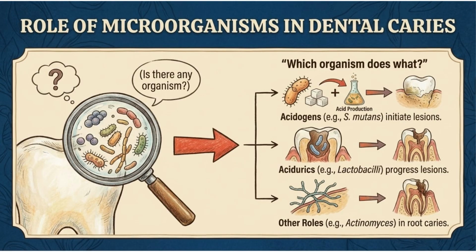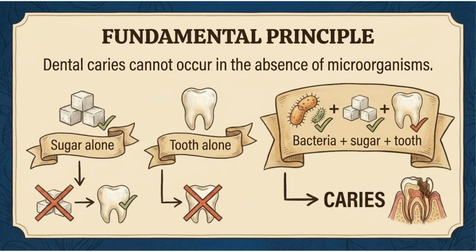The role of microorganisms in dental caries is complex. Acidogens, such as S. mutans, initiate lesions. Acidurics, like lactobacilli, progress lesions. Other organisms, such as actinomyces, play roles in root caries. The fundamental principle is that dental caries cannot occur without microorganisms. Neither sugar alone nor a tooth alone results in caries. The combination of bacteria, sugar, and the tooth surface is necessary for caries.